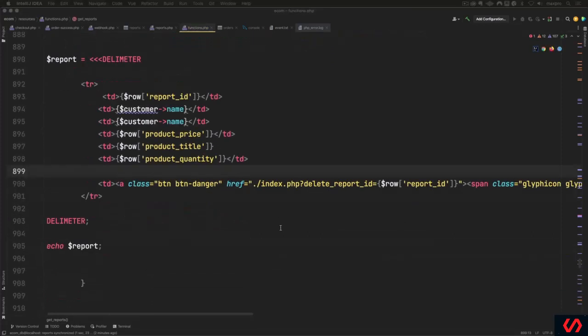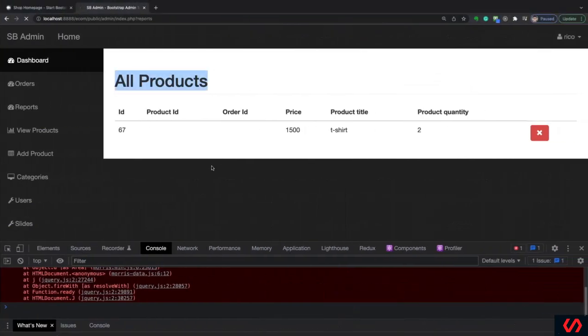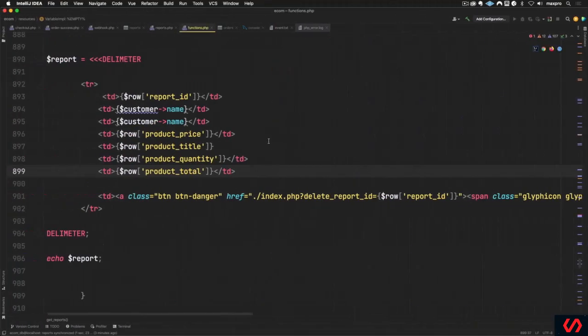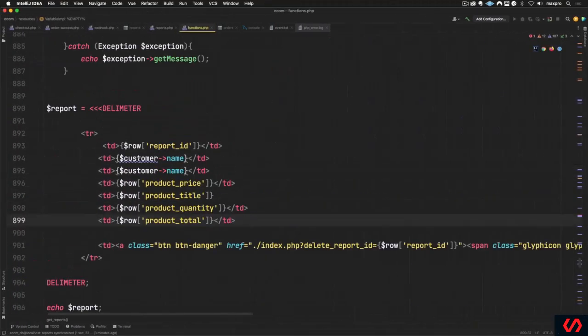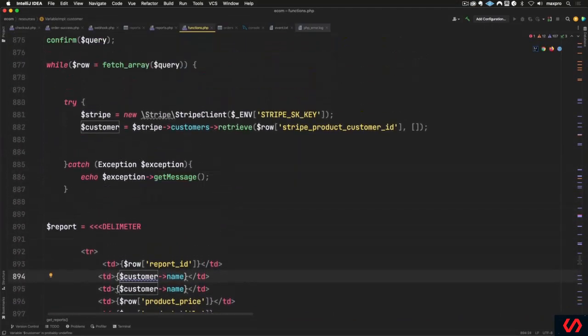And where can we get that? Yeah, we have a column that says product total there. So okay, let's see how this works. Refresh. We got the product total here. Customer name is not coming up, and their email address either. I wonder why. What does this say here? It's probably undefined. Well, if we don't have the right type of information here, Stripe product customer ID.